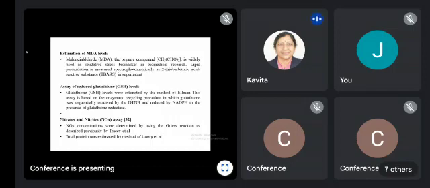It was estimated based on the enzymatic recycling procedure in which glutathione was sequentially oxidized by DTNB and reduced by NADPH in the presence of glutathione reductase. Then again, nitrites and nitrates, the stable metabolites of nitric oxide, because we know that in addition to the oxidative free radicals, the nitrosative free radicals also play an important role in inflammation. So we measured the total metabolites of nitric oxide, that is nitrites and nitrates, by the method of Tracy et al. Next slide, please.